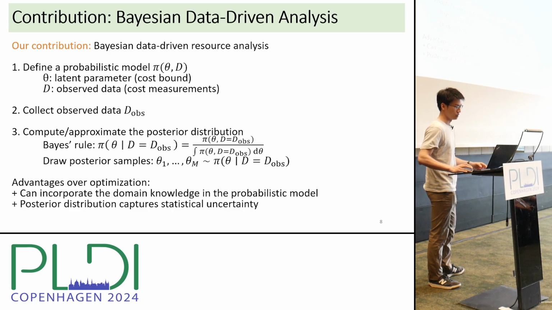An advantage of this Bayesian technique over the optimization-based technique is that we can incorporate the domain knowledge of the user in the form of a probabilistic model. Also, the posterior distribution returned by Bayesian inference captures statistical uncertainty of inferred bounds, unlike optimization.